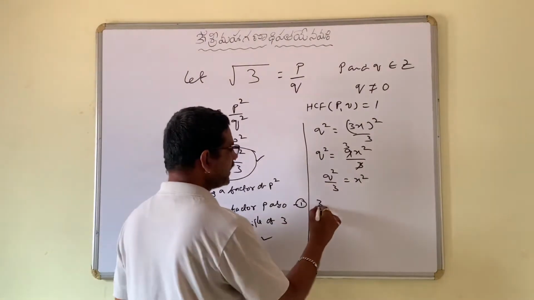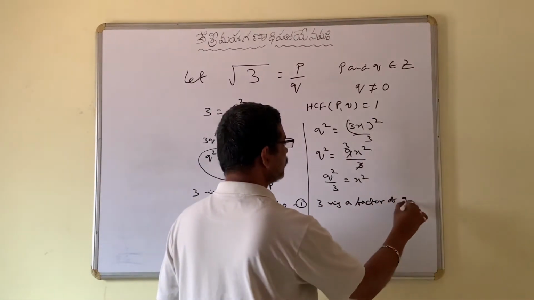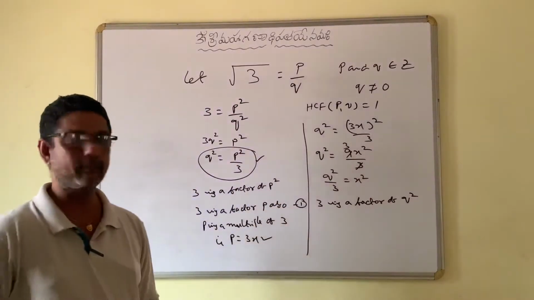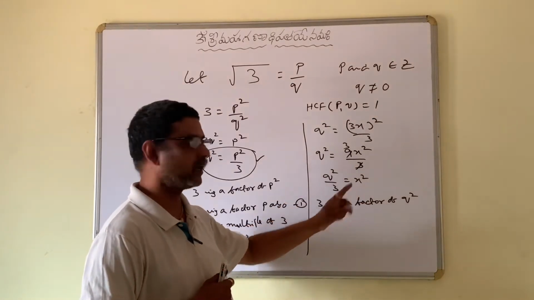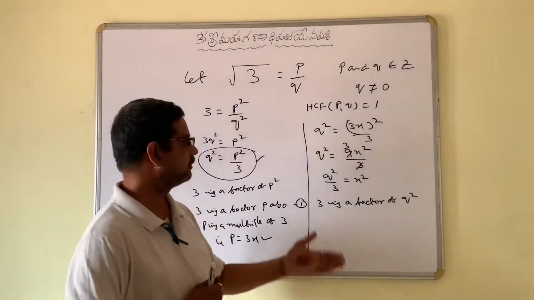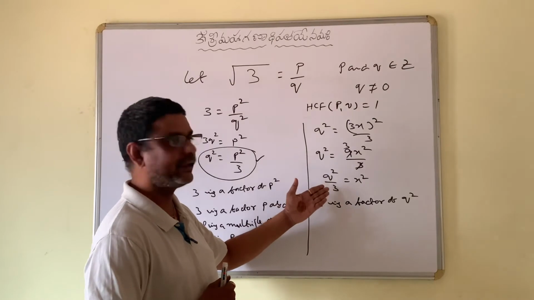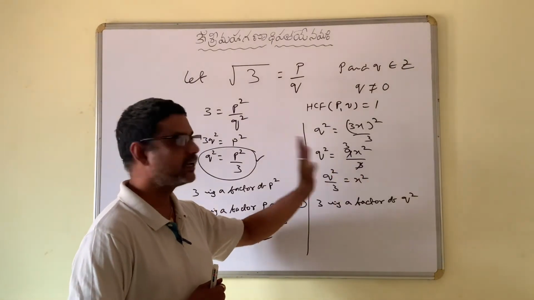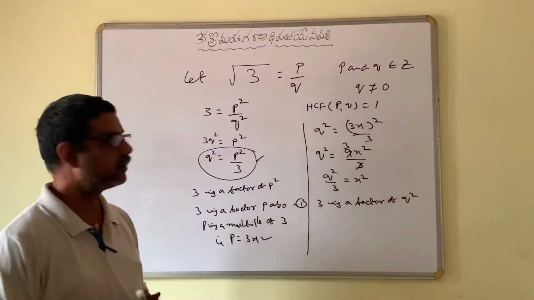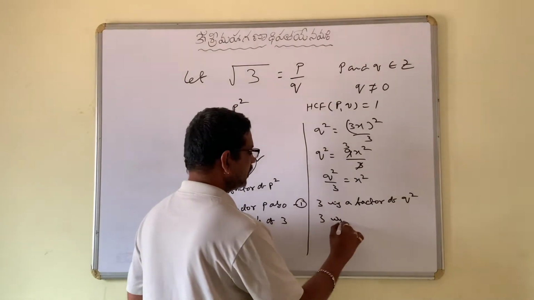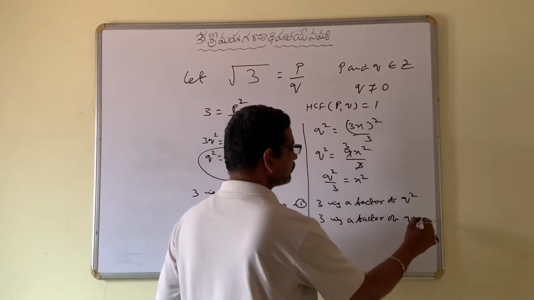That means 3 is a factor of Q square, because when you observe this equation, here 3 is dividing Q square exactly and we are getting the answer as x square. So 3 is a factor of Q square. Here Q square is divided by 3 exactly and the result is x square. So according to the law I said before, 3 is a factor of Q also. Let it be 2.